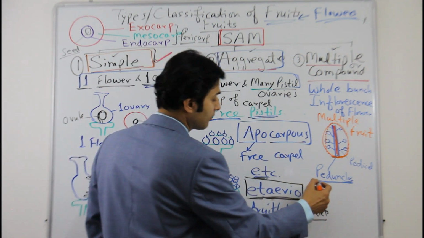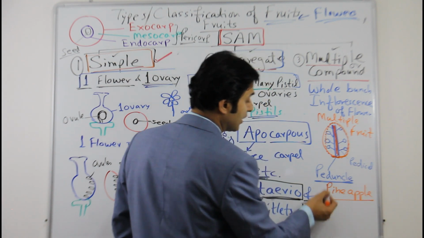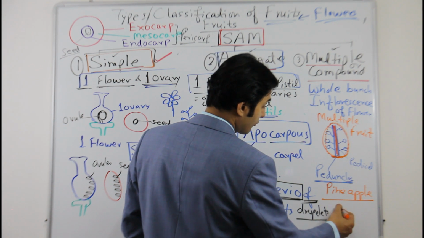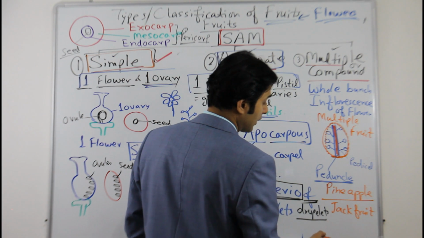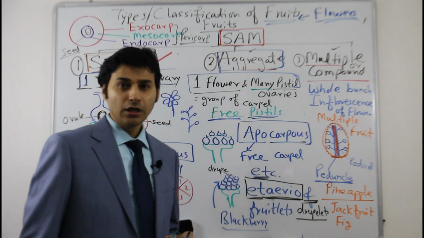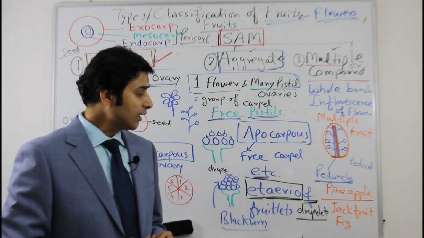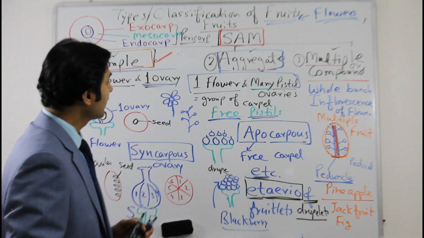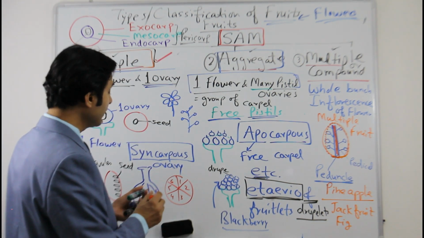Examples of multiple fruit are pineapple. Pineapple is a multiple fruit or compound fruit. Jackfruit is also a multiple fruit. Even the fig is also a multiple fruit. But fig is of a different nature. We will discuss the fig also, where the type of inflorescence of fig is hypanthodium, a different one. But this is the basic details and the clear-cut differences among all three, SAM.